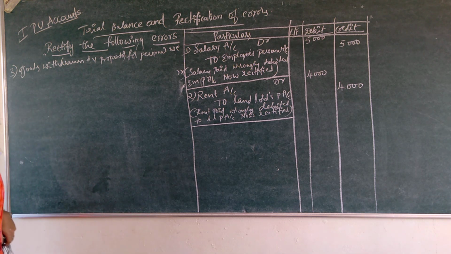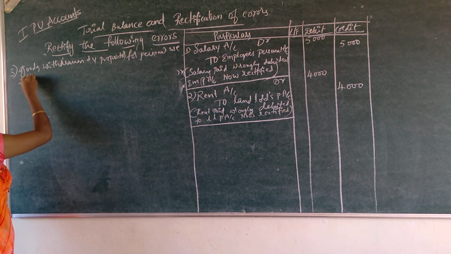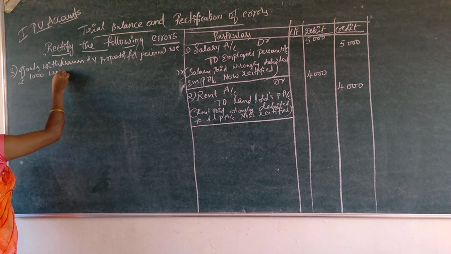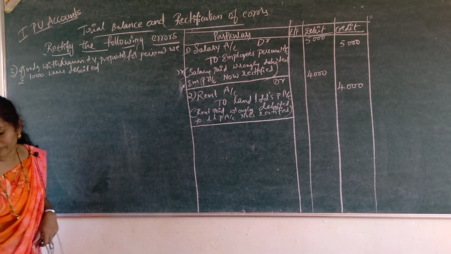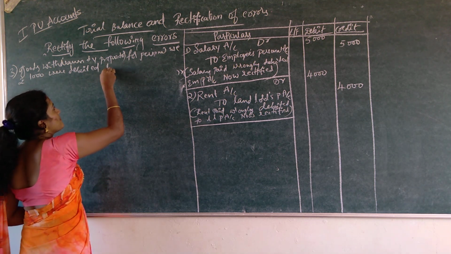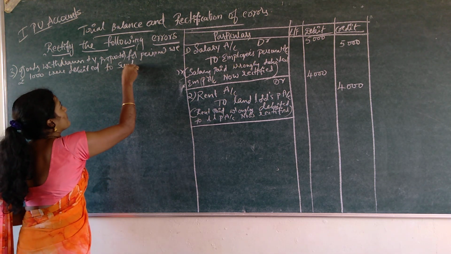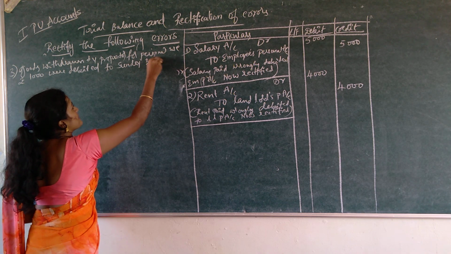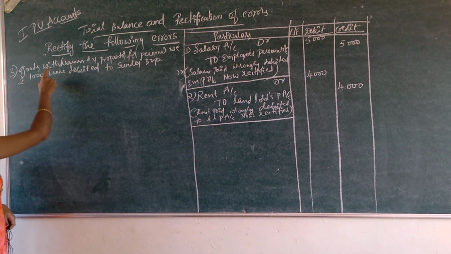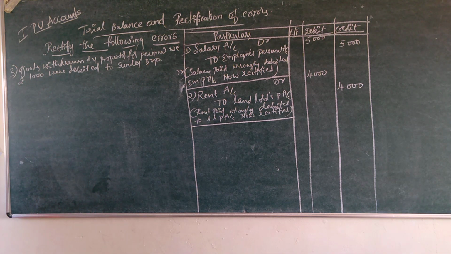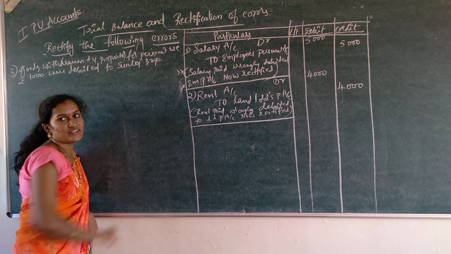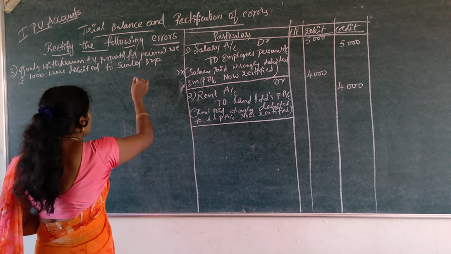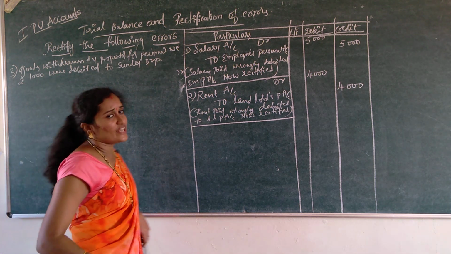Rupees 1,000 were debited to sundry expenses. See, this is the wrong transaction. Goods withdrawn by proprietor for personal use, rupees 1,000 were debited to sundry expenses. So it is debited to sundry expenses.